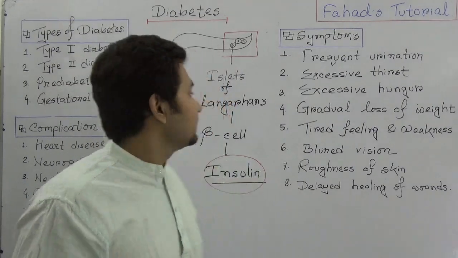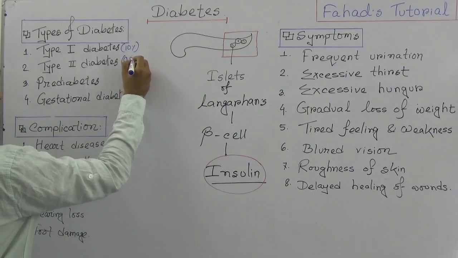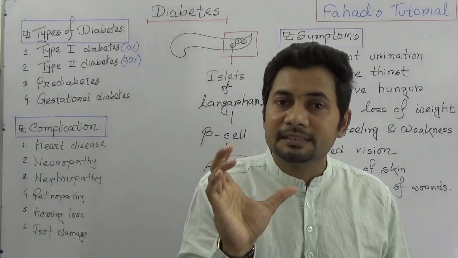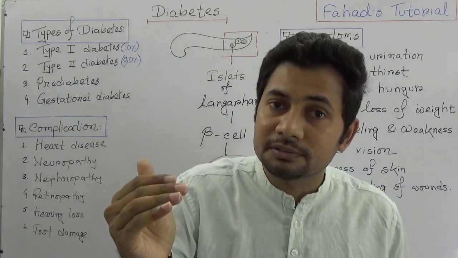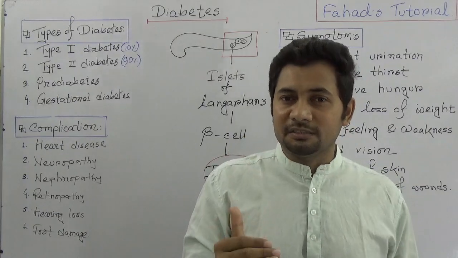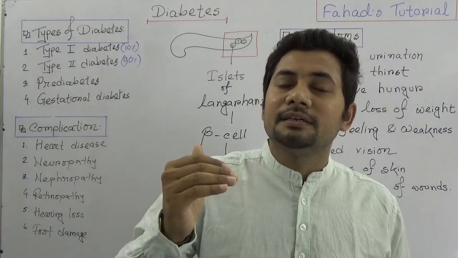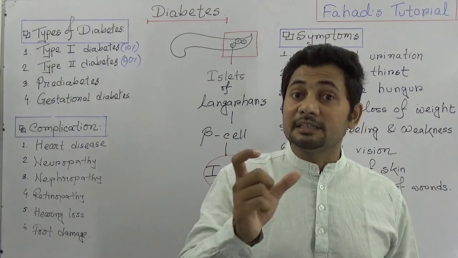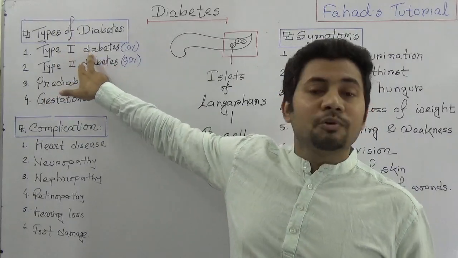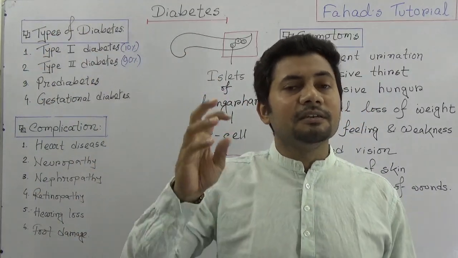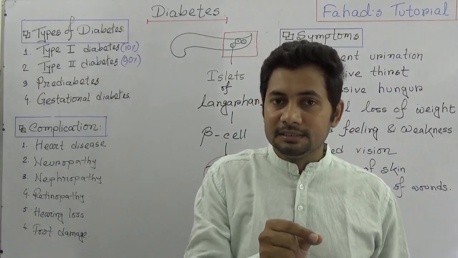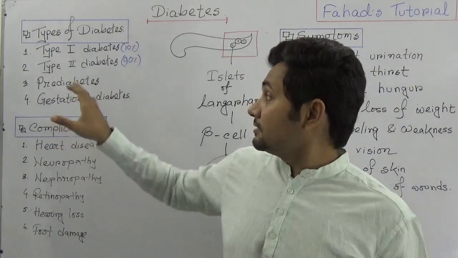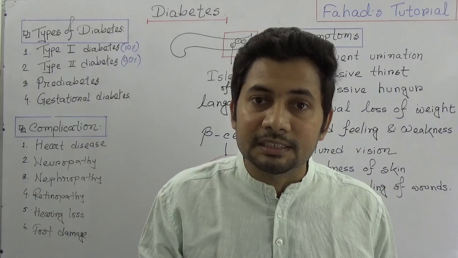That is why, in 90% of cases, we get type 2 diabetes. So simply, type 1 diabetes is where the body cannot produce insulin, it stops production of insulin. But in type 2, the body is not producing a sufficient amount of insulin, and that is why it's called type 2. You can say type 1 diabetes is autoimmune diabetes. The immune system attacks the cells of the pancreas, and that is why it stops the production of insulin. But in case of type 2, the body gets insulin resistant.